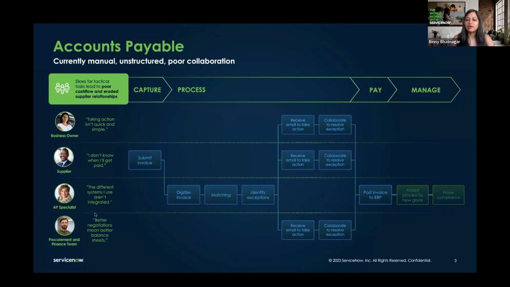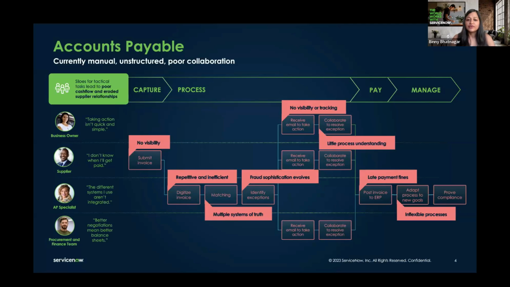You can see there's a lot of back and forth here, and a lot of different personas are involved before these invoices are ready to be paid. There are multiple systems involved in this whole processing. There are a lot of issues, and this accounts payable process is not new. It's been there for a while. These issues have existed for a long time, even though there have been a lot of solutions out there in the market.